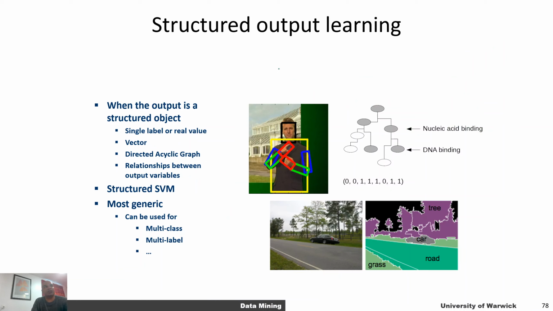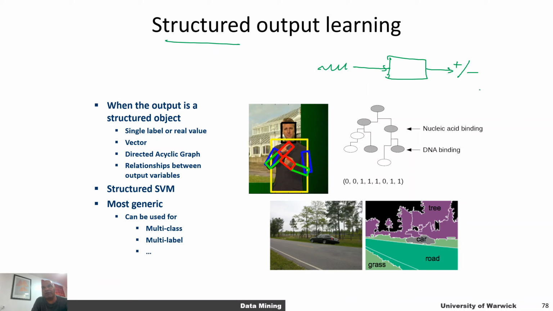You can also have structured output prediction problems. Let's say you want to identify what disease a particular person has. You give certain data as input, and you want to classify whether that person has that disease or not. But if that person has the disease, you also want to classify what type of disease it is. So this is a sort of hierarchy of learning problems.